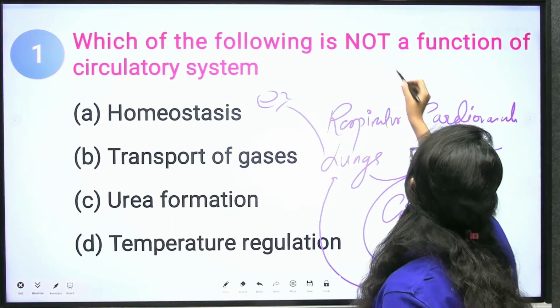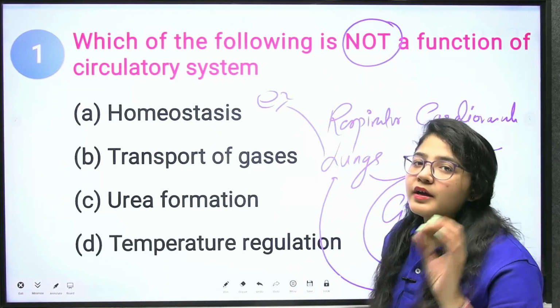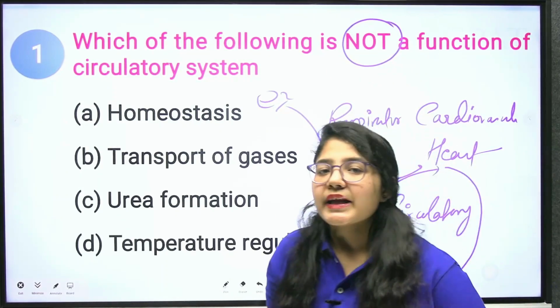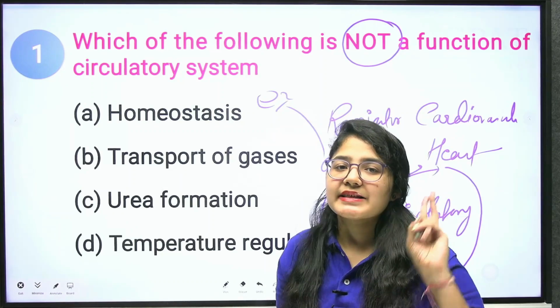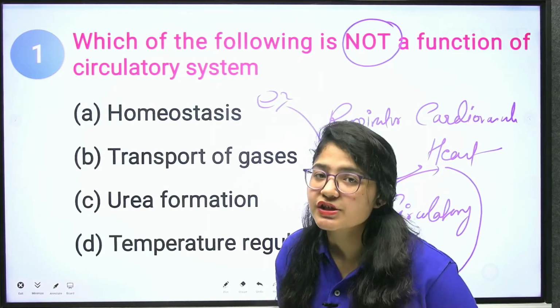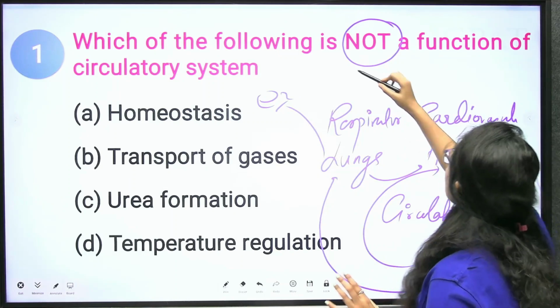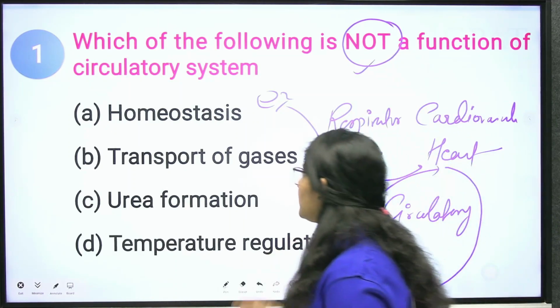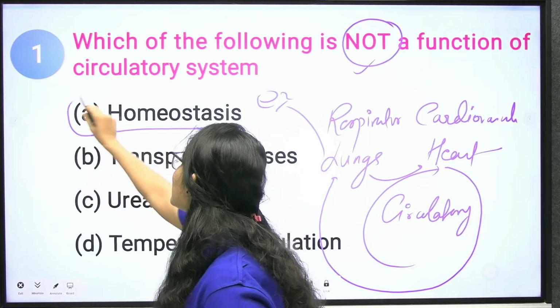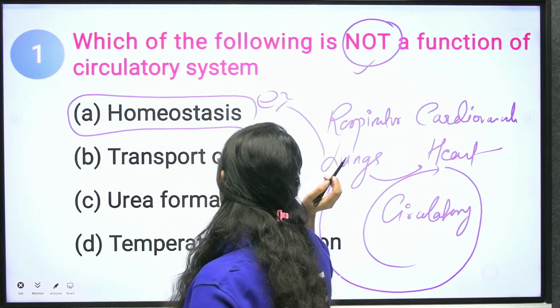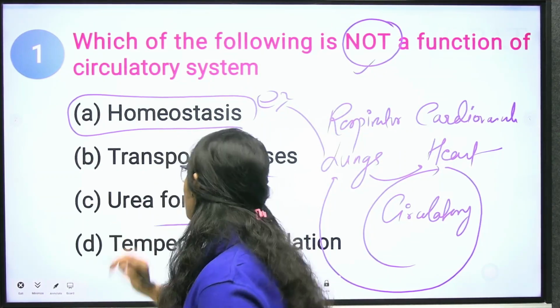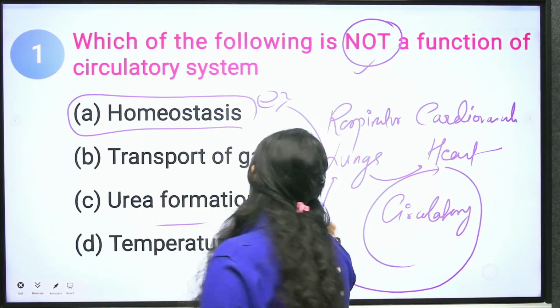Now the question is about what is not a function. Wherever in a question you see words like not or except, please pay very close attention. Which is not a part of the circulatory system? The options are hemostasis, transport of gases, urea formation, and temperature regulation.